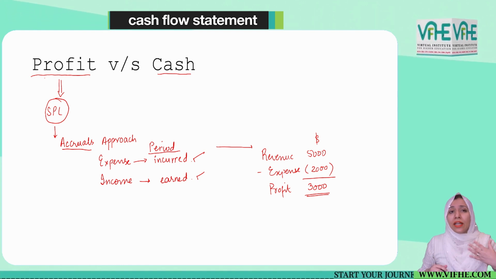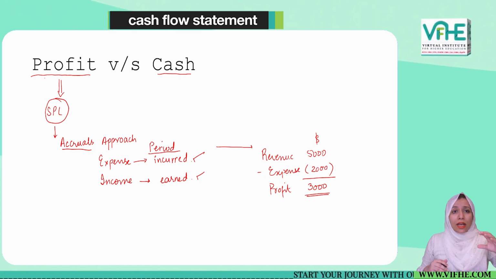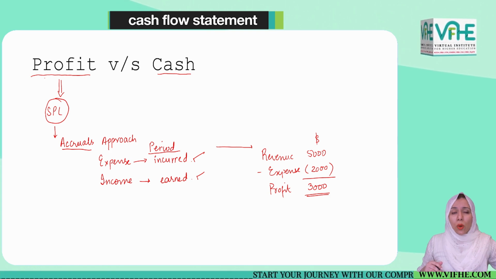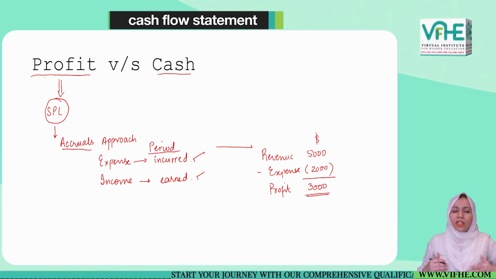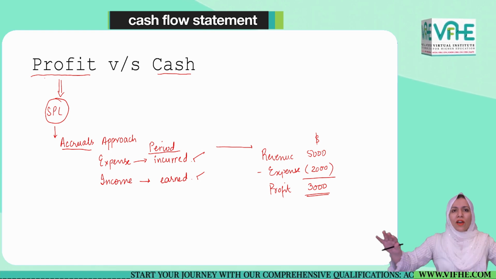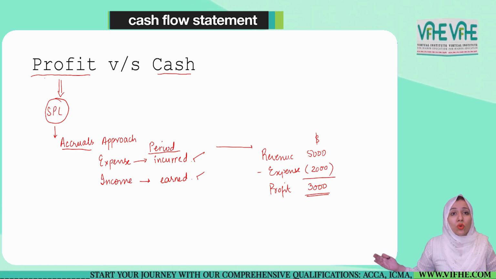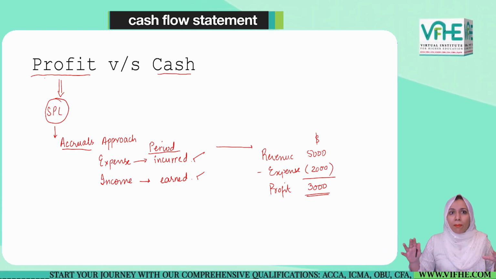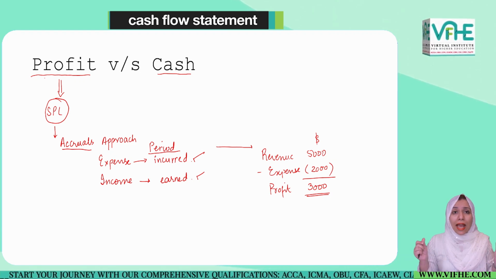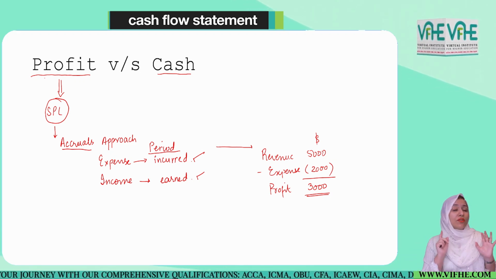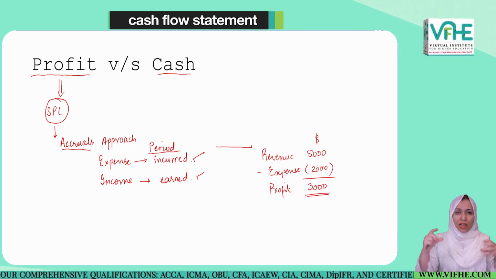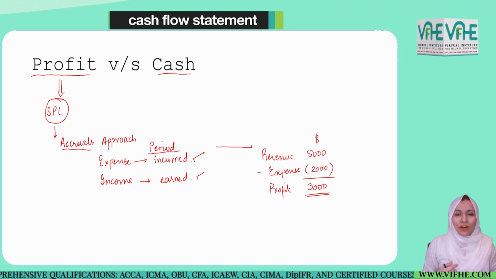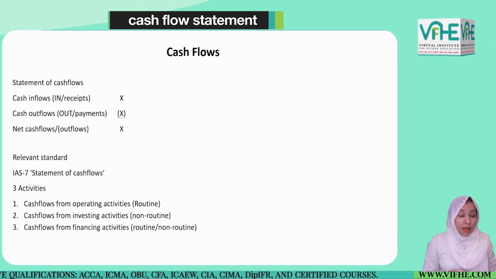We haven't taken into account whether cash equivalent to $3,000 is available to us or not, because we might have sold a lot of items on credit, so we might not have any cash right now, but still, matching income and expenses with respect to the current period generates a profit of $3,000.